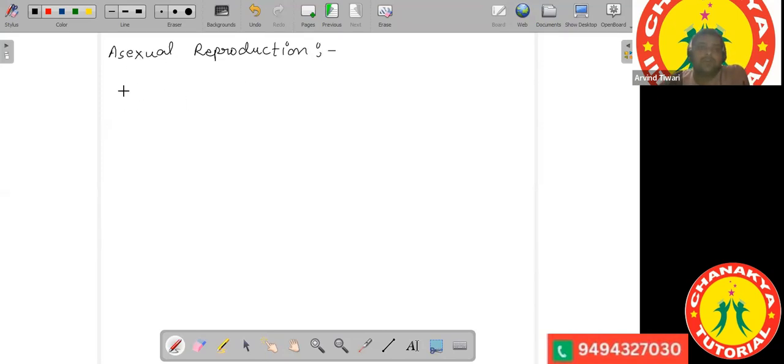So in asexual reproduction, as said, there is involvement of a single parent. There is just one parent required for the production of the new organism. The new organism can be generated by just a single parent, maybe by any of its body parts, maybe by the development of the nucleus itself. There are various methods.